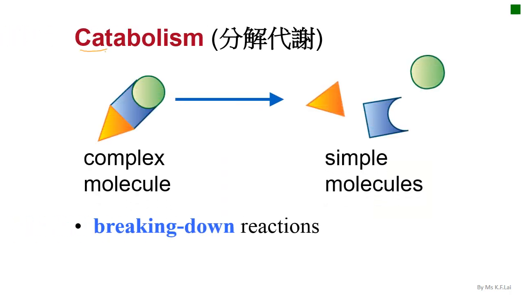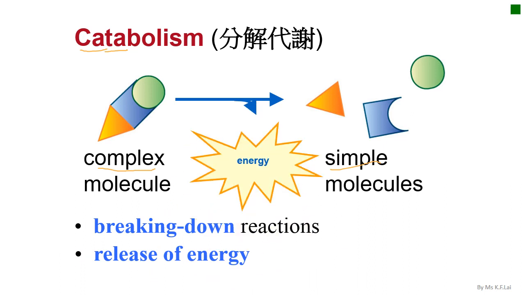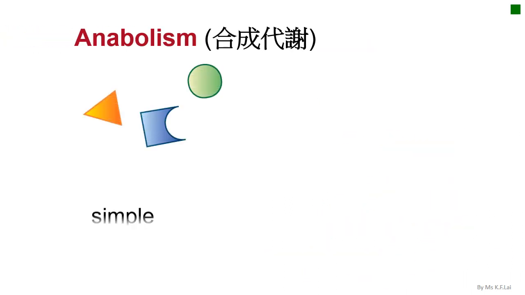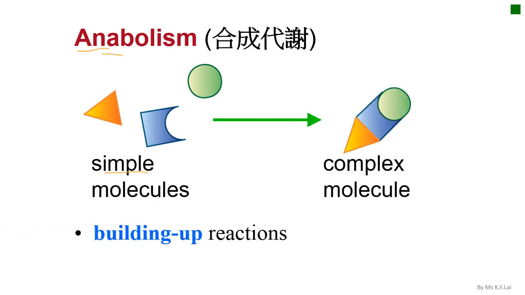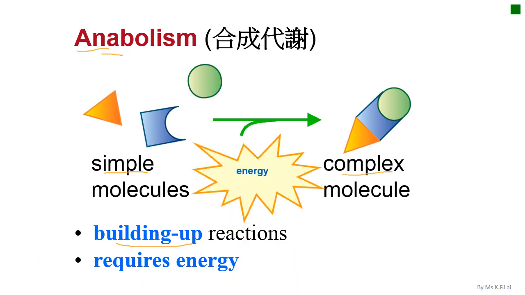In catabolism, complex molecules are broken down into simple molecules. Energy is usually released in this process. In anabolism, simple molecules are linked up together to form complex molecules. In these building up reactions, energy is usually required.